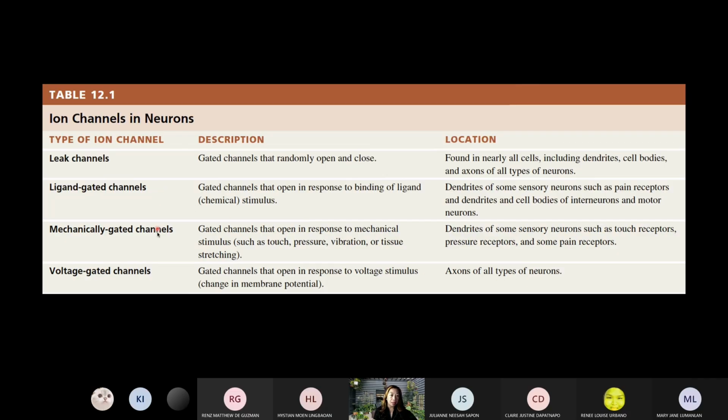The ligand and the mechanically gated channels are found mostly in the dendrites and the cell bodies of some neurons, explaining the formation of graded potentials, as opposed to the formation of an action potential. Usually those neurons which are able to initiate and transmit an action potential have a lot of leak channels and the voltage gated channels.